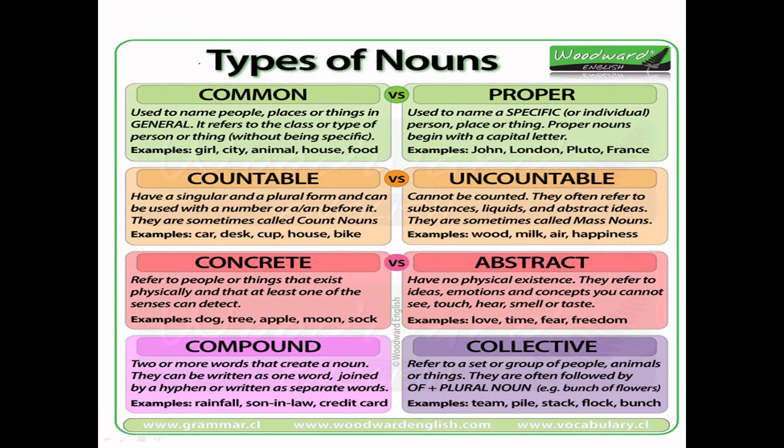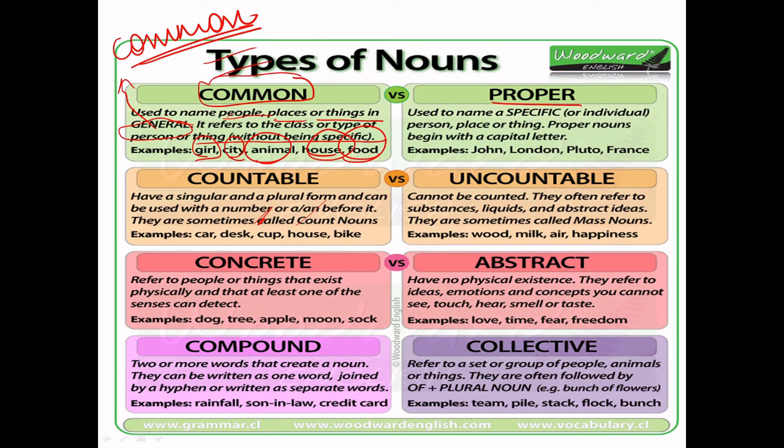Okay. Next is types of noun. What are the different types of noun? First is the common noun. Now what is a common noun? Common nouns are used to name people, places, or things in general. General means something that is common, right? That's why we call them common nouns. A common noun refers to the class or type of person or thing without being specific, which means you don't become specific in it. For example, a girl. Now which girl? You're not specific about it. City, which city? Animal, which animal? House, which house? Food, which food?